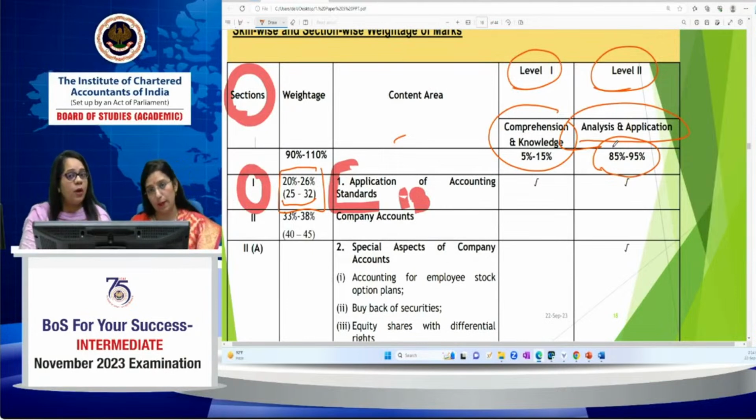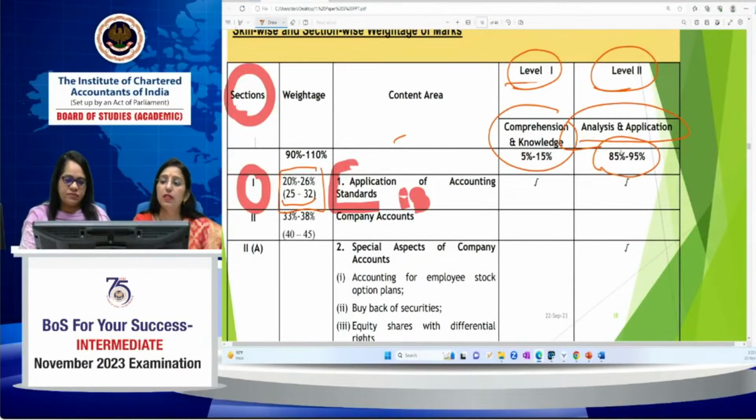I would like to add here that once you have understood that provision, that is okay. But now you have to apply this in the practical world. This is only examined in your examination. The analysis of that provision has to be taken care of and should be understood very properly. And the objective of the paper is the practical application of all these accounting standards.